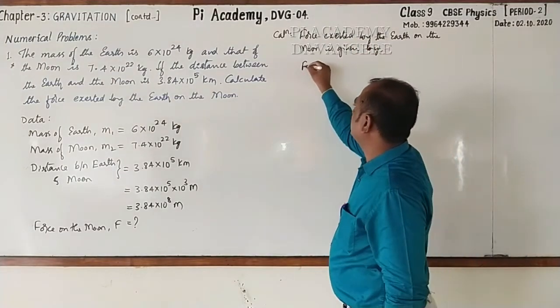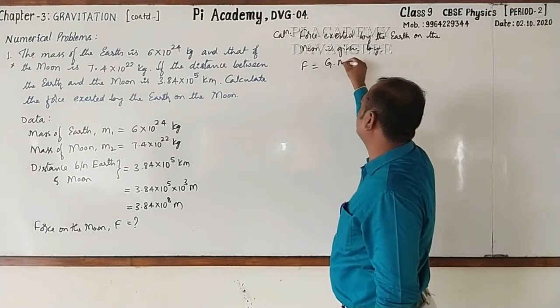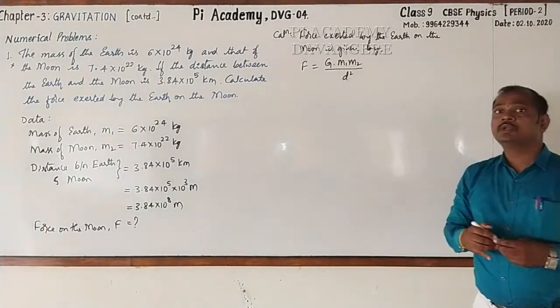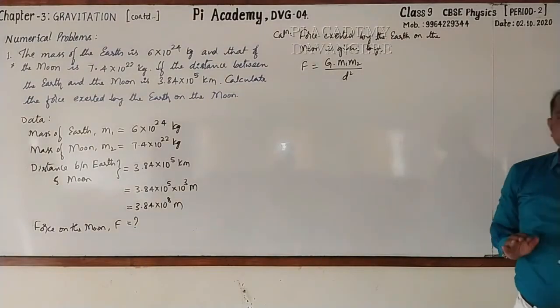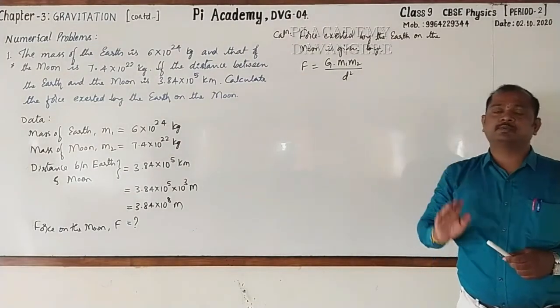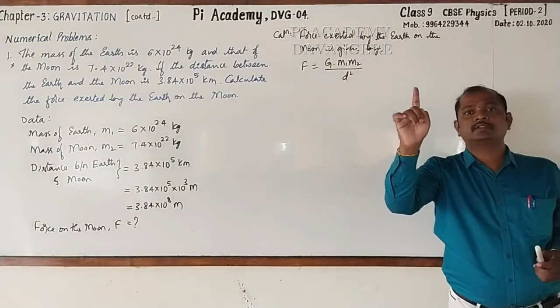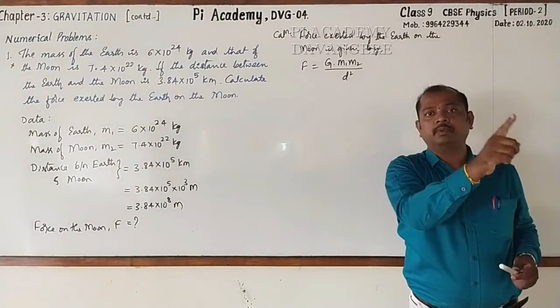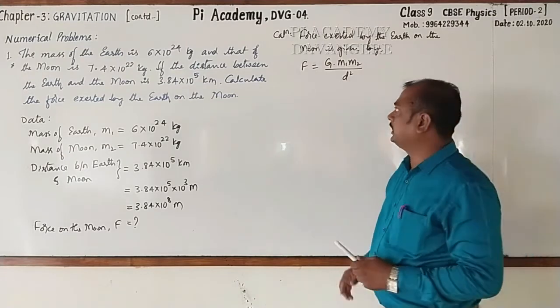Yes, F is equal to G into m1 m2 by d square. Dear students, I told you G is the gravitational constant and you must remember that value. It is 6.67 into 10 raised to the power minus 11 Newton meter square kg to the power minus 2.